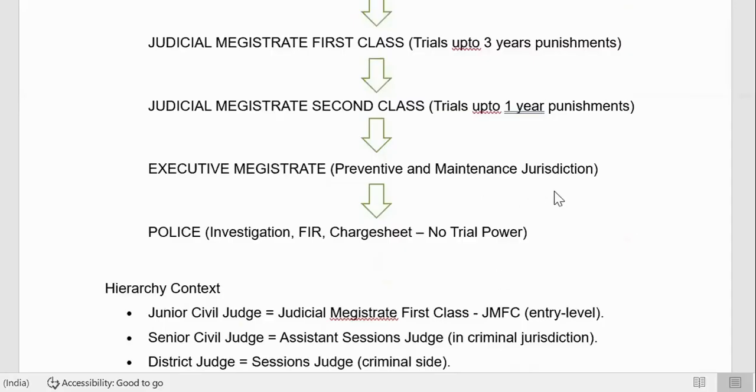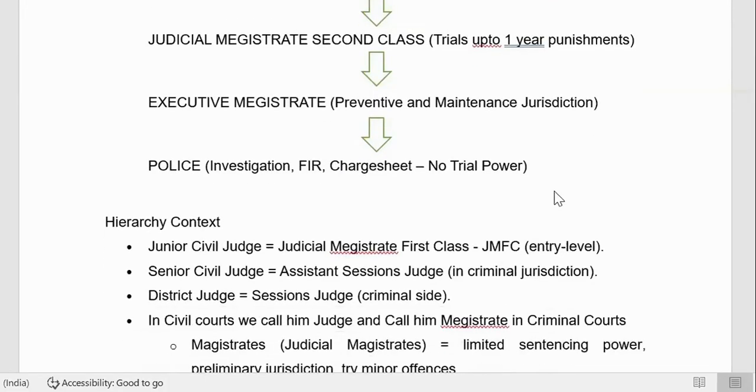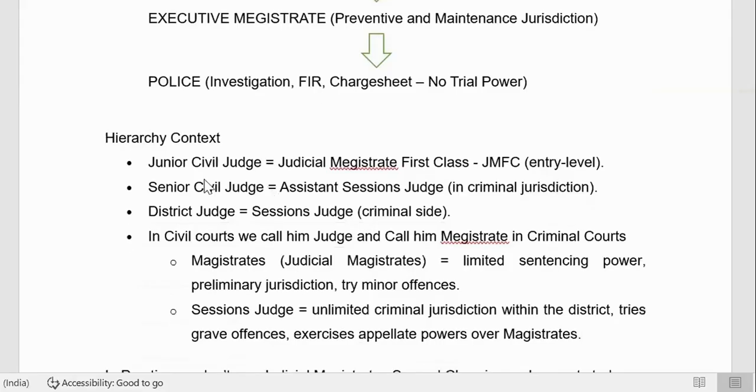Executive magistrates have some maintenance powers where they can impose Section 144 and all those things. They will impose some preventive orders, they even make house arrests. Okay, executive magistrates are for maintaining peace and order. So here I have given that junior civil judge is equivalent to Judicial Magistrate first class.